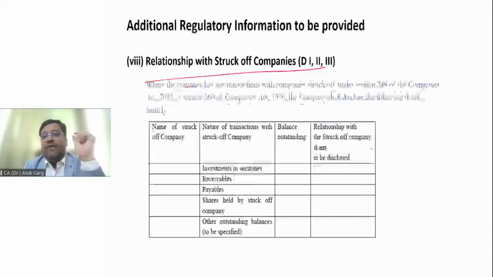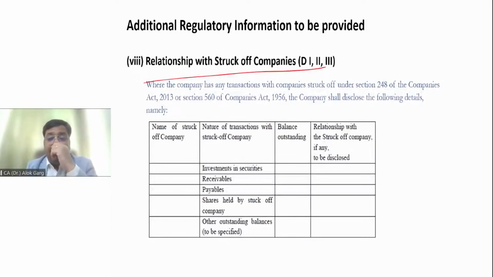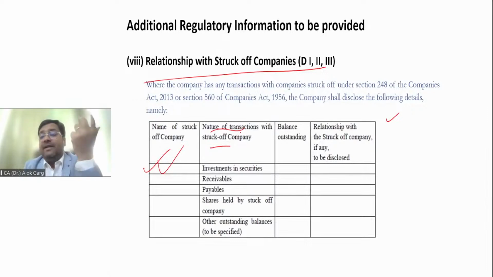That is why, in a notification dated 24 March 2021, the Government of India through the Ministry of Corporate Affairs has asked companies to provide the details, right? Details of what? Names of struck off companies. If a company has done any transaction with a struck off company, then the following disclosure is required. What is the disclosure? Name of the struck off company, then the nature of the transaction with this company. For example, a company is paying rent, a company has provided any service, a company has availed any service, or that struck off company is a shareholder of the company. Even that disclosure is required.